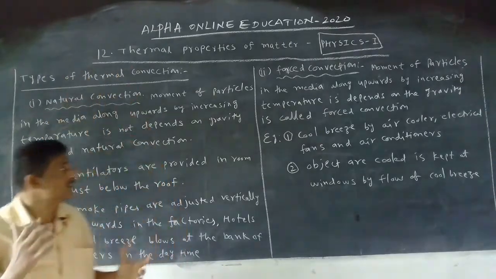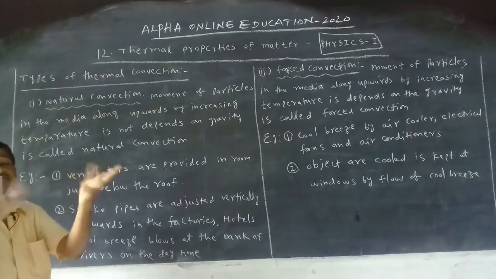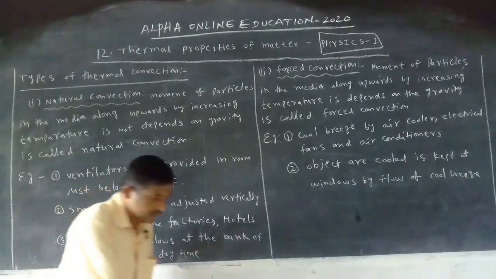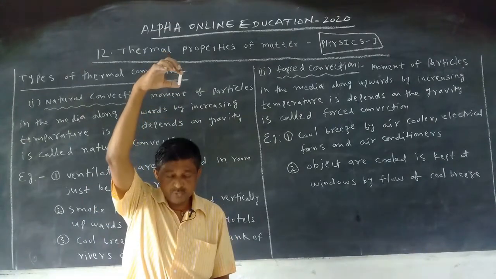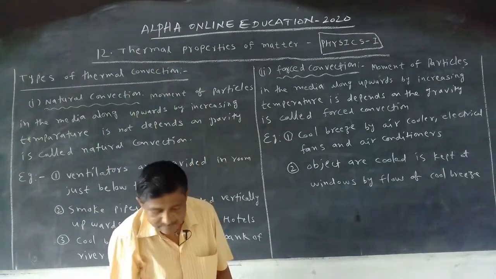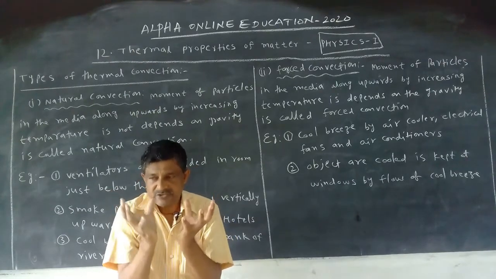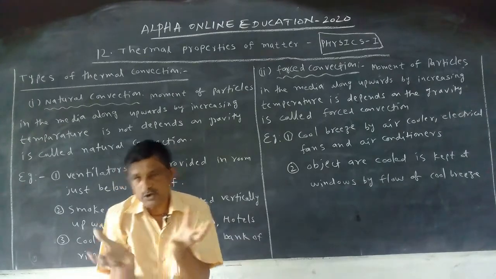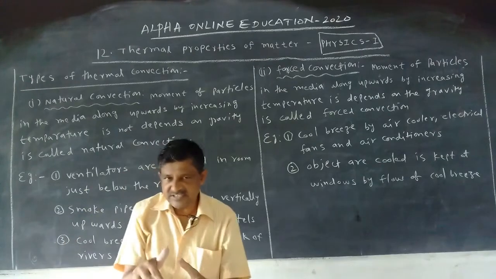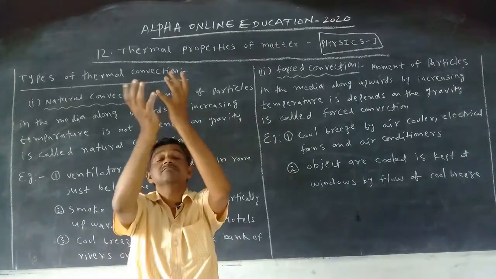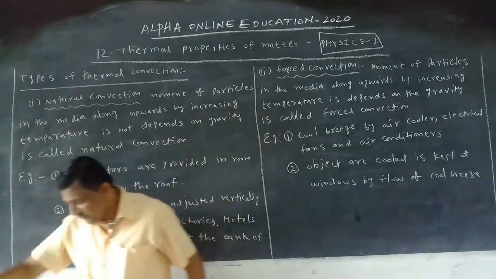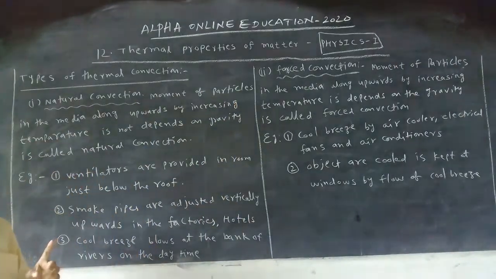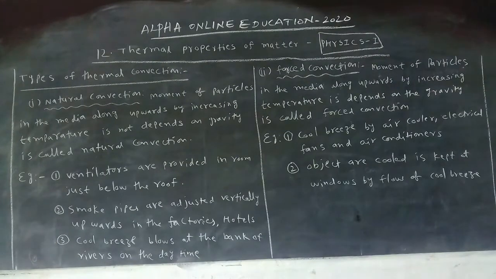When it moves upwards, it does not depend on the gravitational force. Gravity is there, but when the liquid molecules and gas molecules increase in volume, automatically the density decreases. It becomes weightless and moves upwards, but gravity does not act on that. This kind of convection is called natural convection. The movement of particles does not depend on gravity, but it moves upwards.